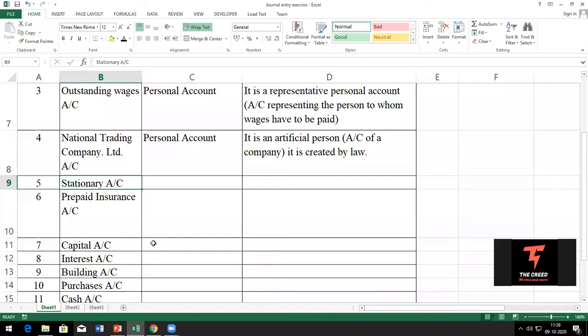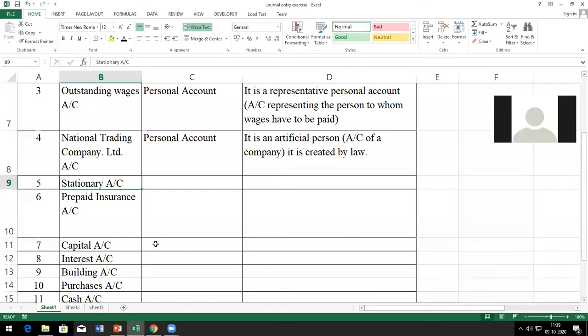Very good. Stationery is an expense. Stationery is not an asset. Some people think it is a real account because they consider it an asset. No, because the paper you are purchasing will not be with the company for a long time. The moment you write, it will be used up. Maybe in one day it will get over. So it is only nominal. It's an expenditure. Stationery is already treated as an expenditure. It is a nominal account because it's an account of an expense. You buy a pen, eraser, pencils, all that is stationery. Clear? So stationery is always treated as an expense.